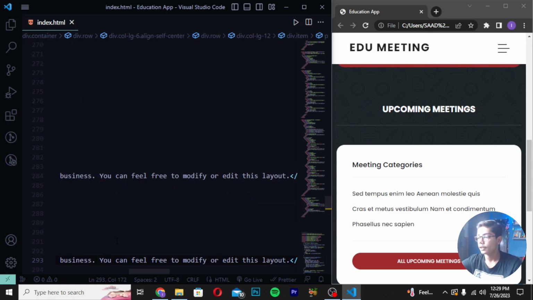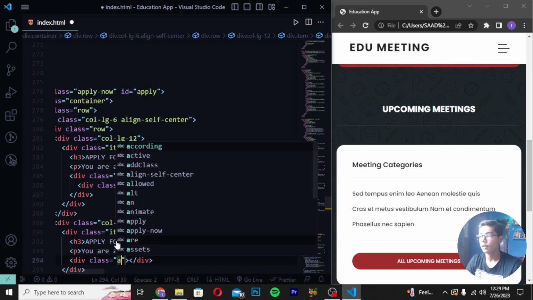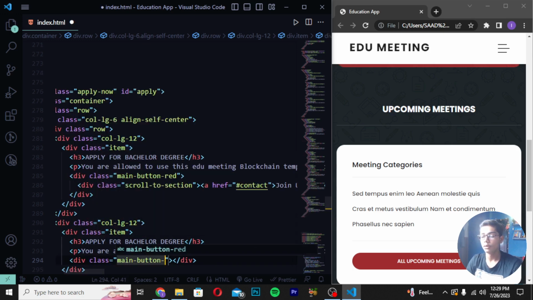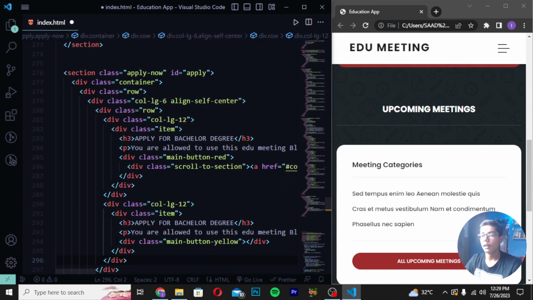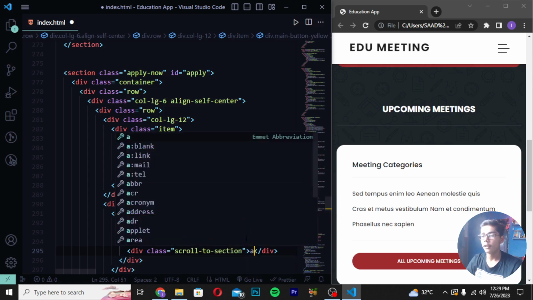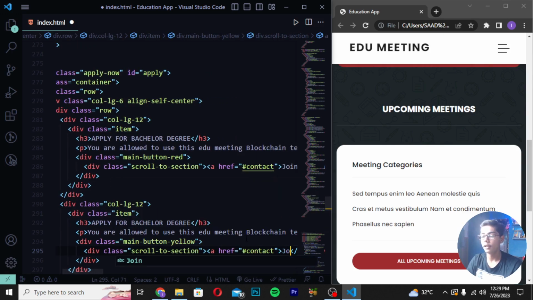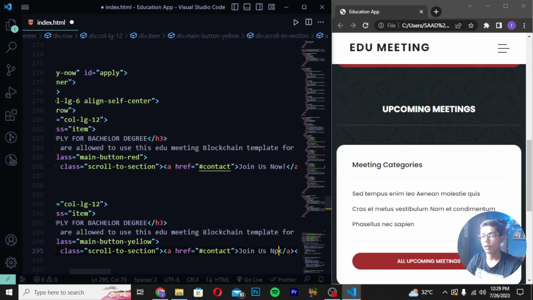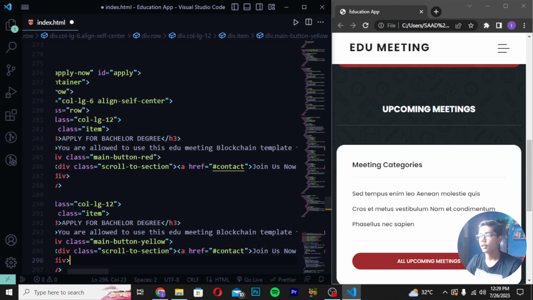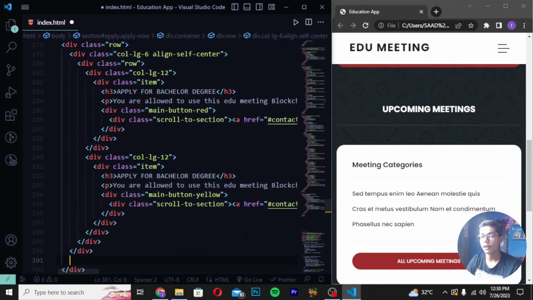And after saving this, you have to now directly move after this tag, write here div class main button yellow. So here I will be now writing this. And after writing, you have to just move down after this tag and create div class here. Right here scroll to section and write here a tag and write contact. Then when you just written this, write here join us now, and then you have to write this slash. Then you have to now just move down after this tag like this we have created.